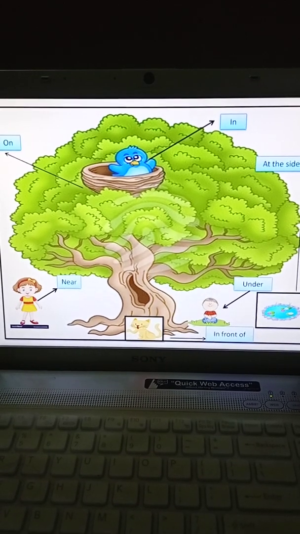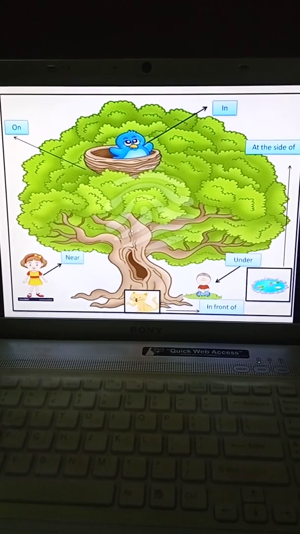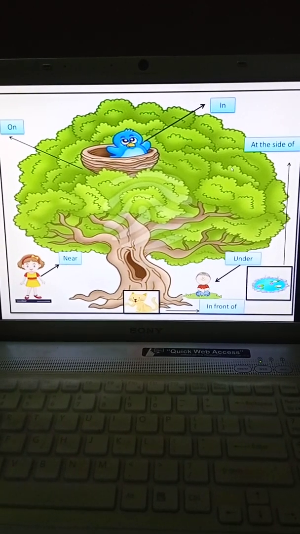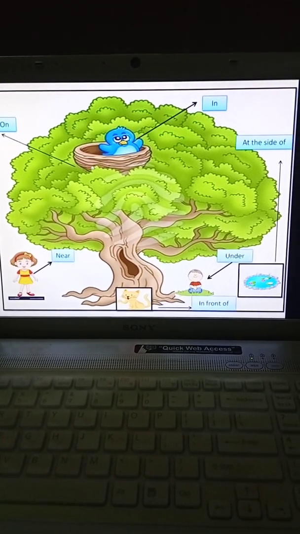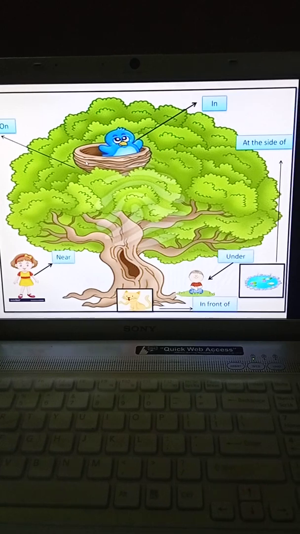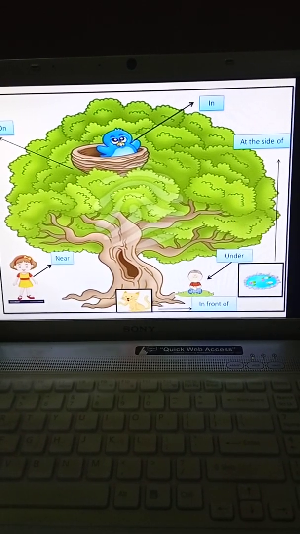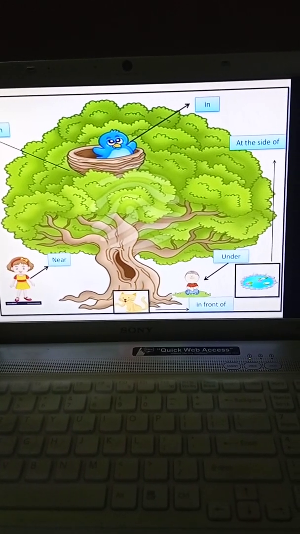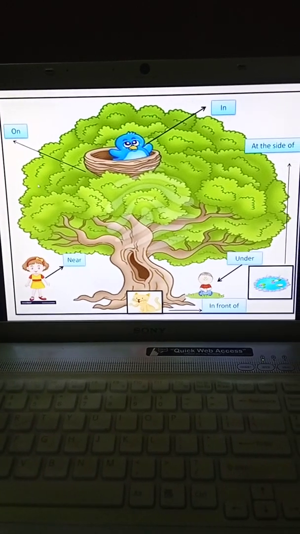Children, can you tell me what is this? What is this complete green color? It's a huge tree, children. Can you tell me what is this brown color which is there on the tree? It is a nest. And who is sitting inside the nest, children? A bird.